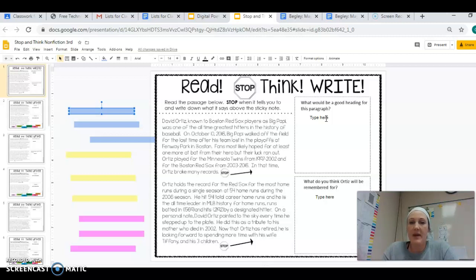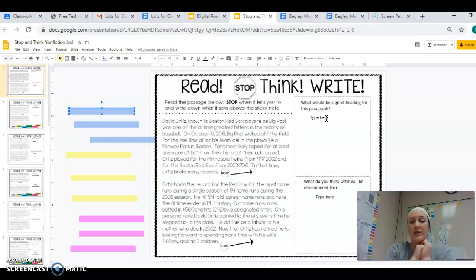A heading should make your reader want to read it, and it should give them some information. So if I give my heading as David Ortiz, is that going to catch someone's attention? It's just kind of a name, right? Maybe a name that you don't even know. But if I say Big Papi, you think, that's a strange name. So maybe that would be a better heading.